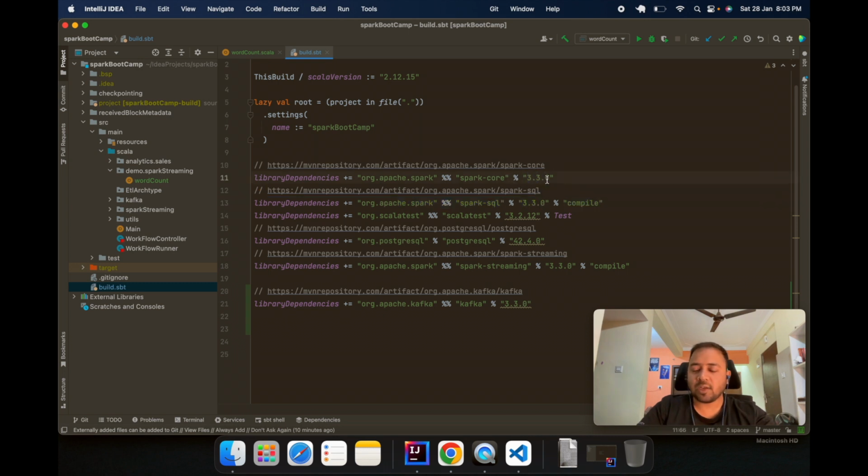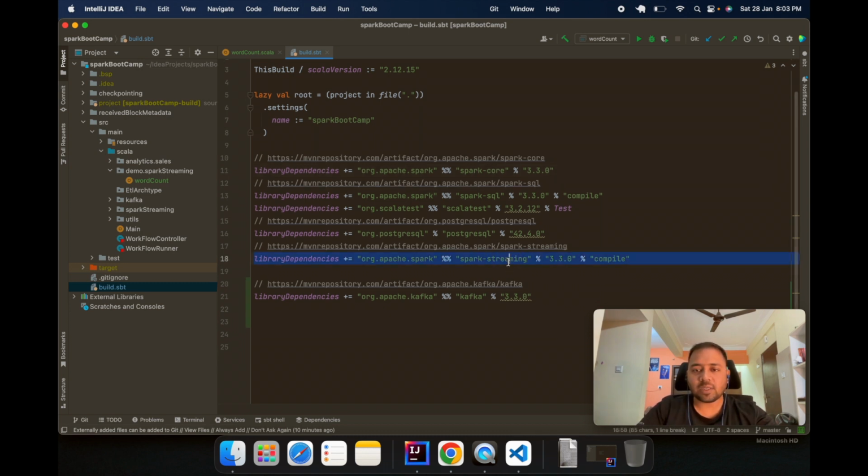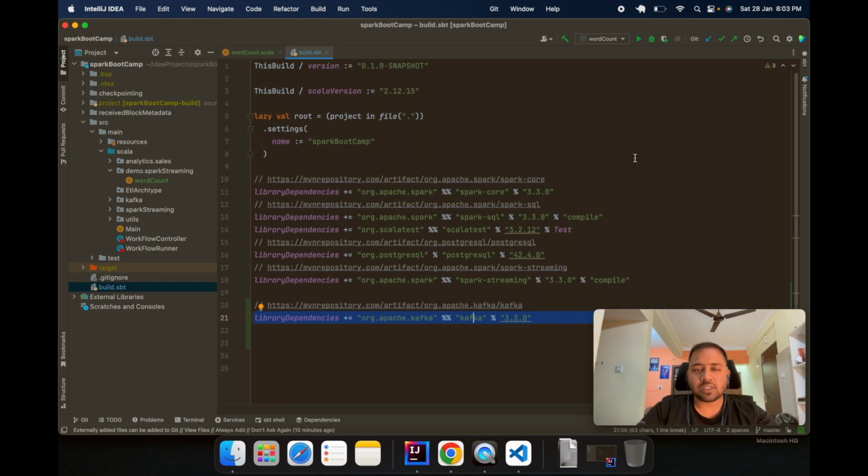I am using Spark 3.3.0. I think the latest version is 3.3.1 or 3.3.2. Okay, and I am using Spark streaming. You just have to pass this. I've also used Kafka in my project. Currently you don't require it, so you can just comment it out, and then you can just build this SBT file, and your project will be mostly ready.